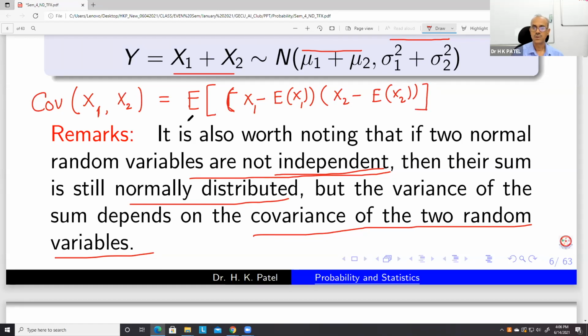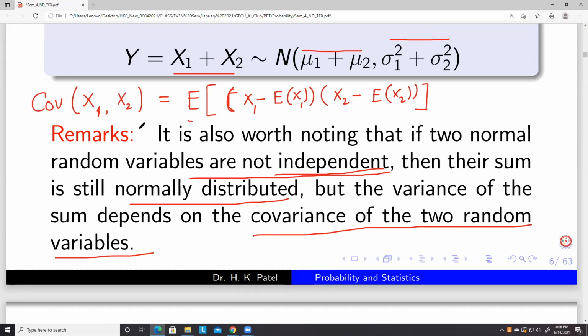With the help of this expression, we can calculate the covariance between x1 and x2.